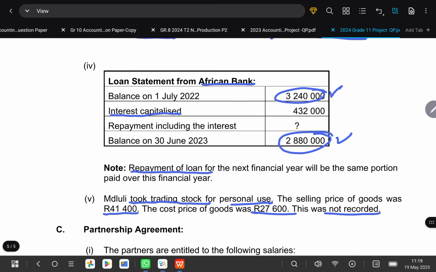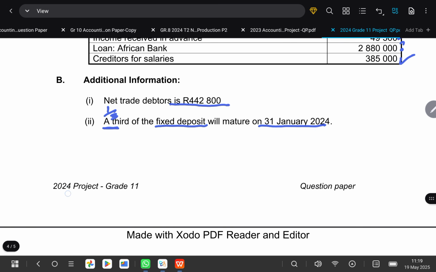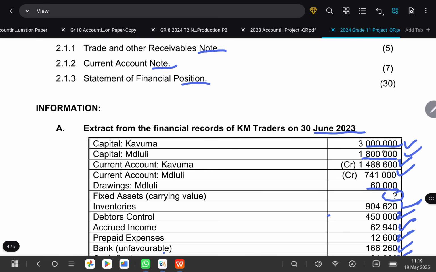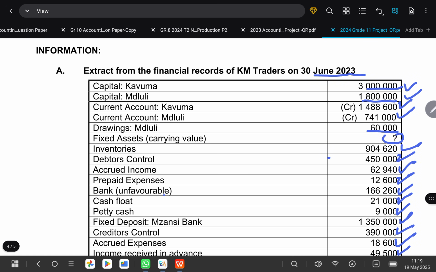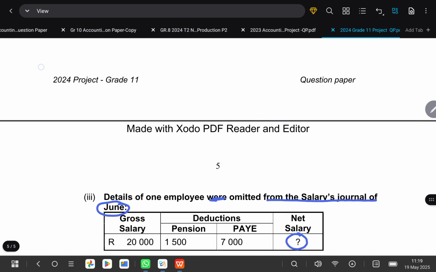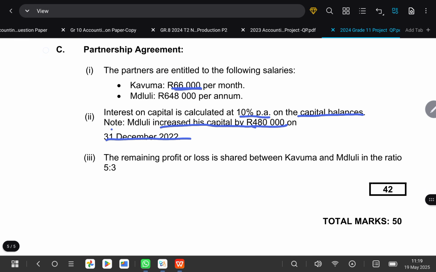The information here shows the balances at the end of the year. So when we started the year, he had 1,800,000 at the end, not at the beginning. To get the opening balance, you say 1,800,000 minus 480,000, you have 1,320,000.